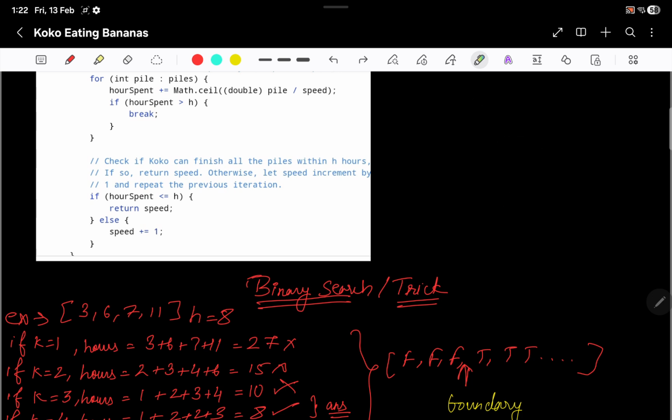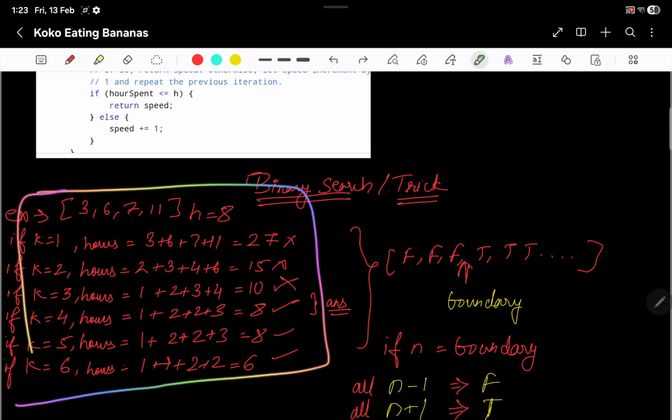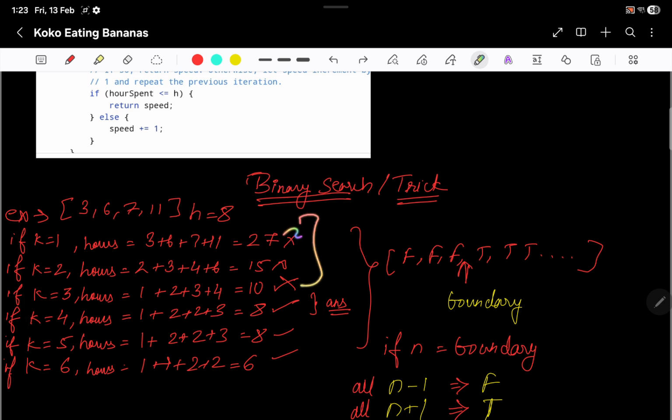But there is another observation which helps you come to the conclusion that binary search can be used. Coming back to this example and the solution iteration, you can see that these three give false, while these three, or any number that is more than 6, will give true, right? So essentially the solution array forming is false false false, then true true true true true, right? And this is the boundary where it changes.